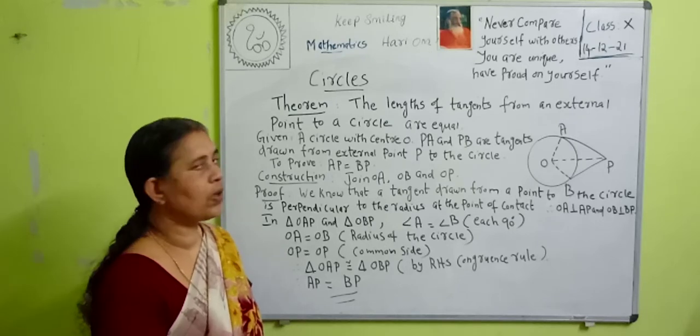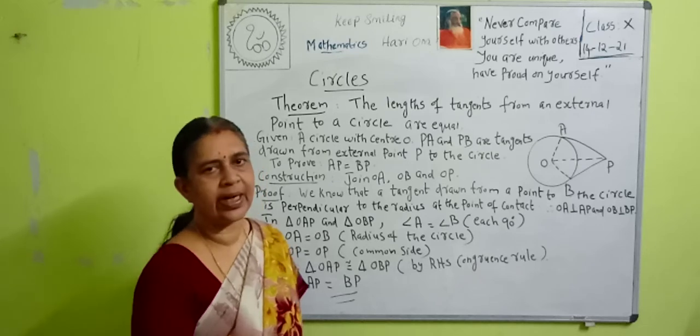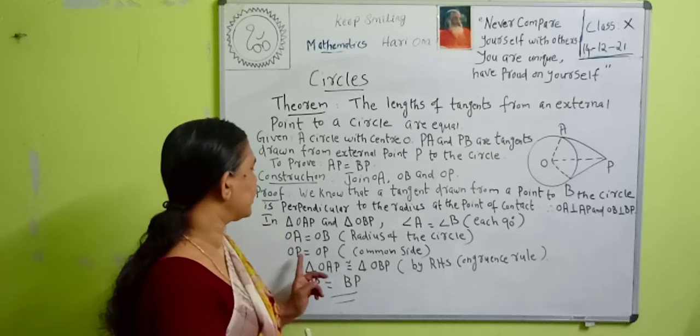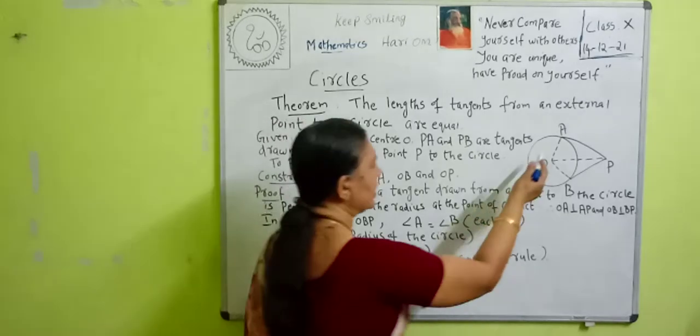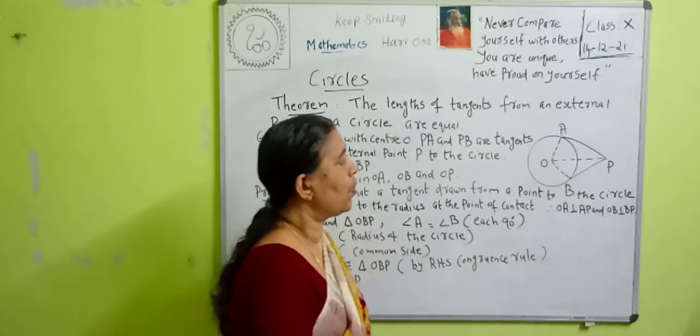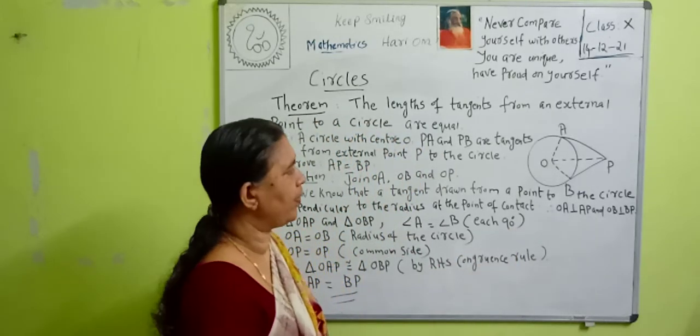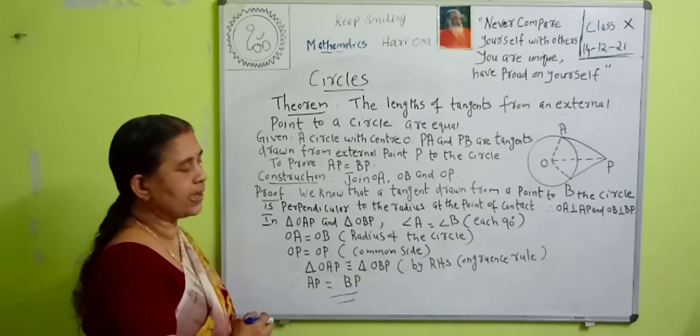Then OA is equal to OB. Why? Look at the figure. OA and OB are the radii of the circle. So OA is equal to OB. Then OP is a common side to both these triangles. In triangle OAP and triangle OBP, OP is a common side. Therefore, we can say that OP is equal to OP because it is a common side.